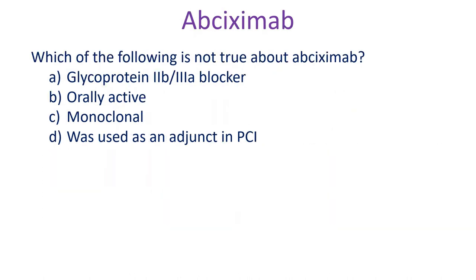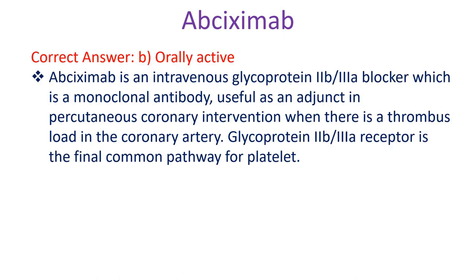Which of the following is not true about Abciximab? A. Glycoprotein 2B3A blocker, B. Orally active, C. Monoclonal, D. Was used as an adjunct in PCI. Correct answer B. Orally active. Abciximab is an intravenous glycoprotein 2B3A blocker which is a monoclonal antibody useful as an adjunct in percutaneous coronary intervention when there is a thrombus load in the coronary artery. Glycoprotein 2B3A receptor is the final common pathway for platelet aggregation.